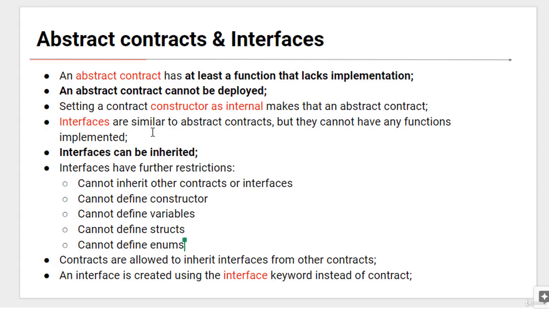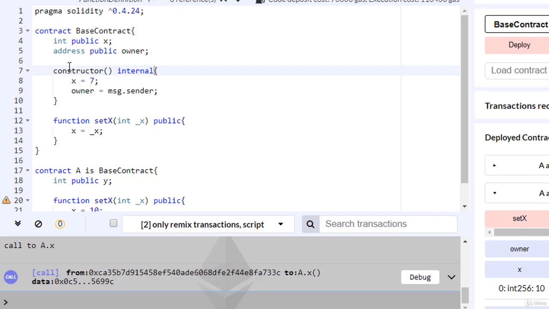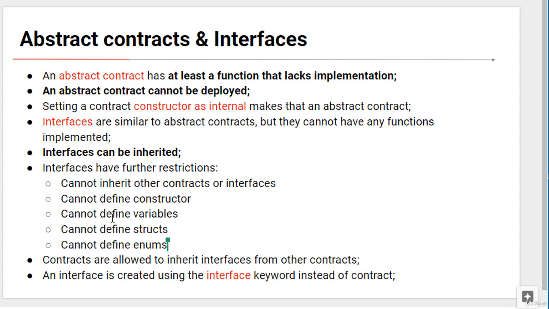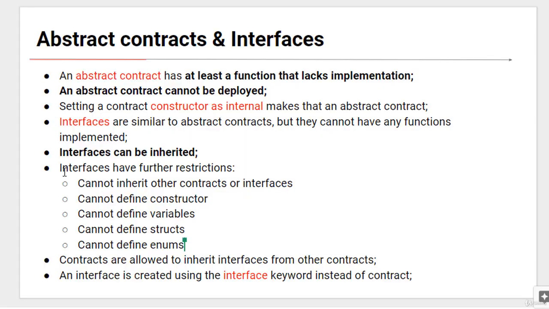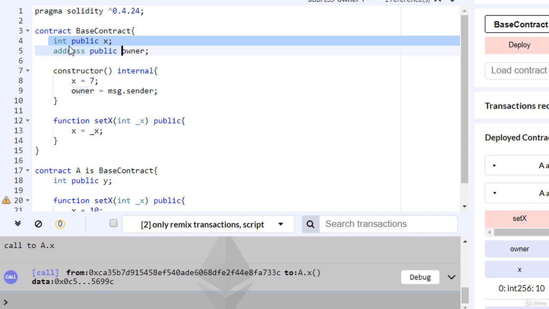Let's talk about interfaces. Interfaces are similar to abstract contracts, but they cannot have any functions implemented. Interfaces can be inherited, and there are further restrictions. For example, they cannot inherit other contracts or interfaces. They cannot define a constructor. An abstract contract can define a constructor. Interfaces cannot define variables. Abstract contracts can define variables. Interfaces cannot define structs and enums, but abstract contracts can define those types.